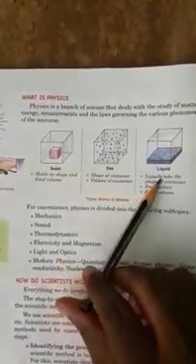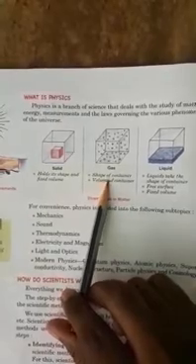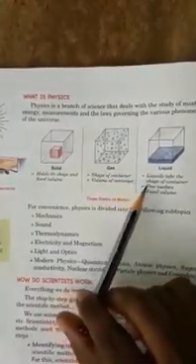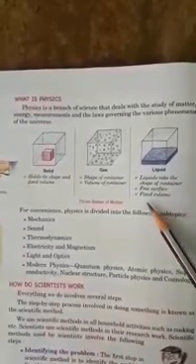First one is solid, second one is gas, and another is liquid. Solid holds its shape and has fixed volume. Gas takes the shape and the volume of the container. And liquids take the shape of the container and have a free surface and fixed volume.